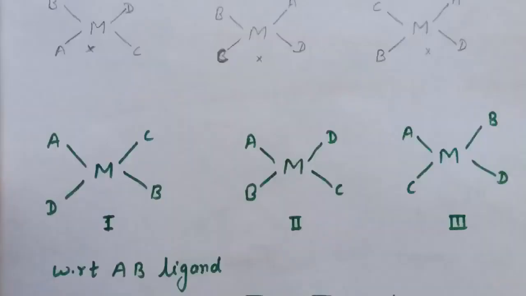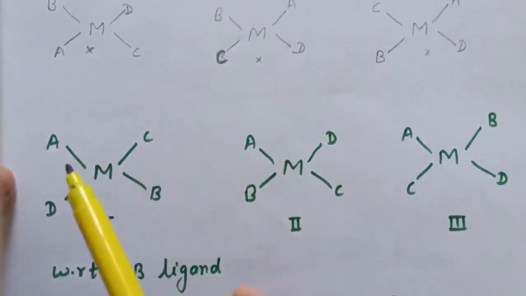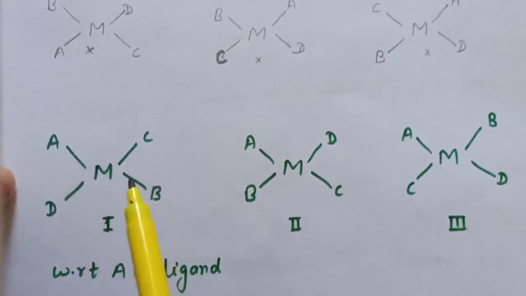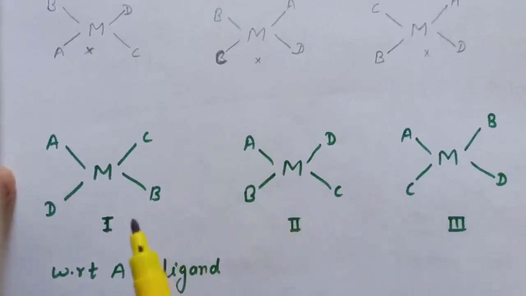Now with respect to the AB ligands, that is, if we want to know which one is cis and trans, we will fix these two ligands, that is with respect to AB. In the first complex, A and B are opposite to each other, so we can say that this is trans. And in the second and third complexes, A and B are at adjacent positions, that is they are adjacent to each other, so these two are cis isomers. So in the MABCD type we have 3 isomers, out of which 2 are cis isomers and 1 is a trans isomer.